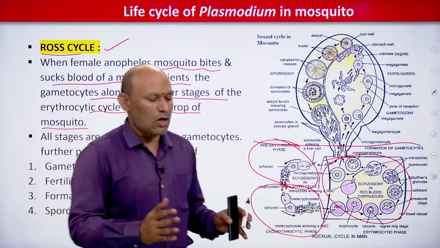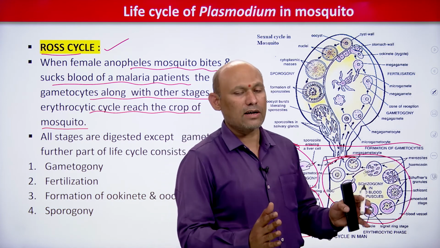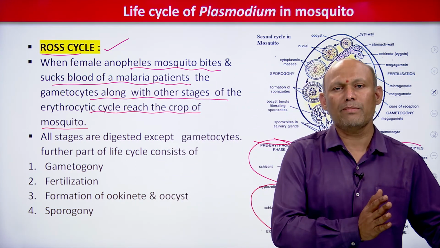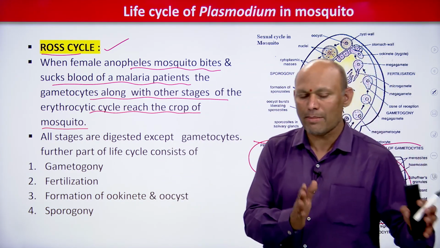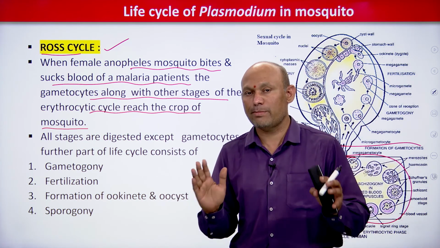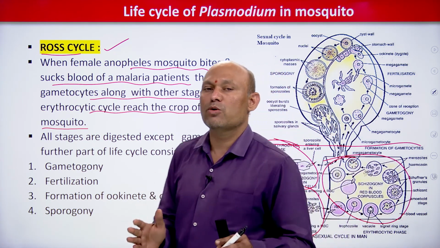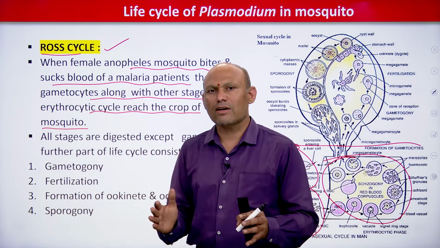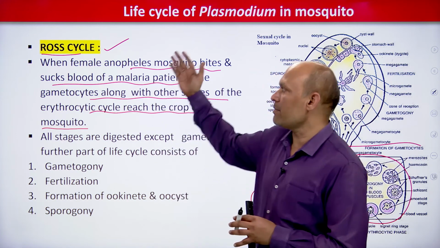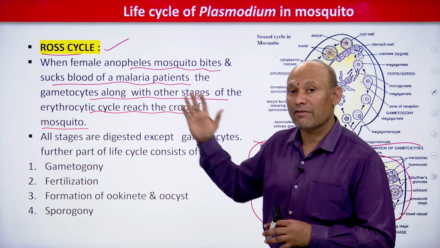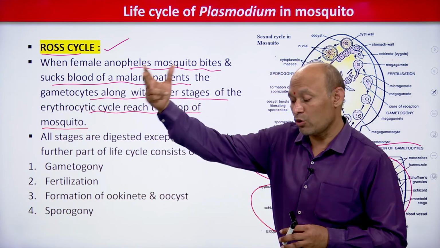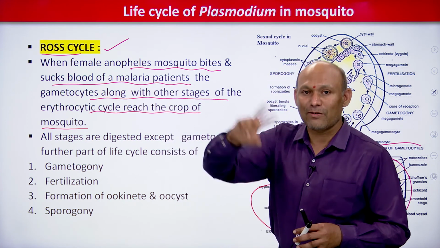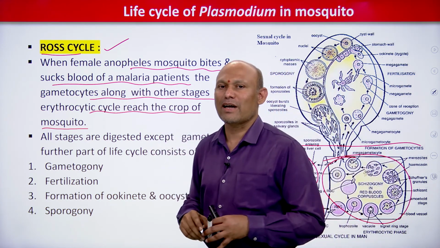So what is the Ross cycle? The life cycle of Plasmodium vivax in human being, the human phase, we have finished. Don't say male and female. Now the life cycle of Plasmodium in the female Anopheles mosquito we have to see. In human being there is no male or female, whereas in the mosquito, male and female will be there.